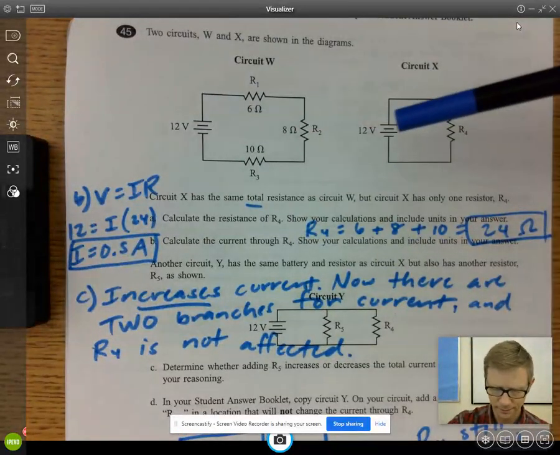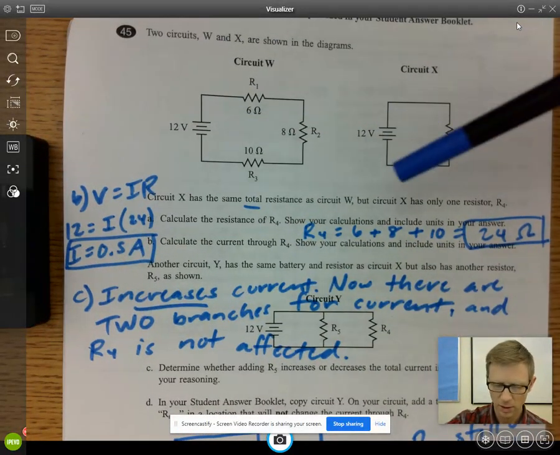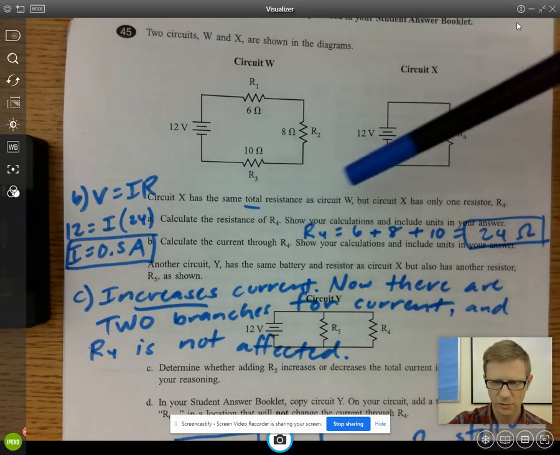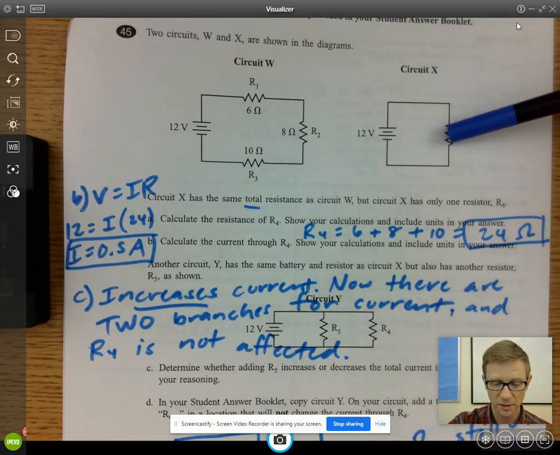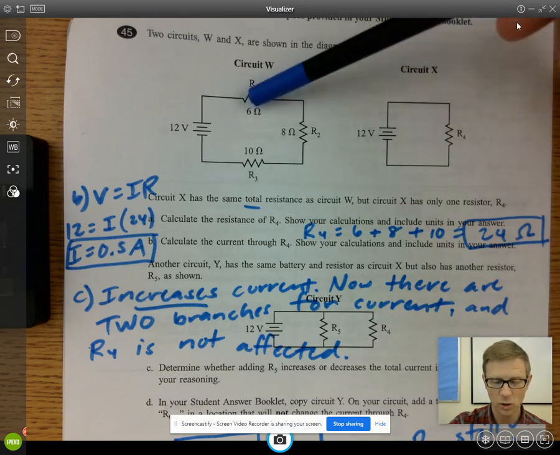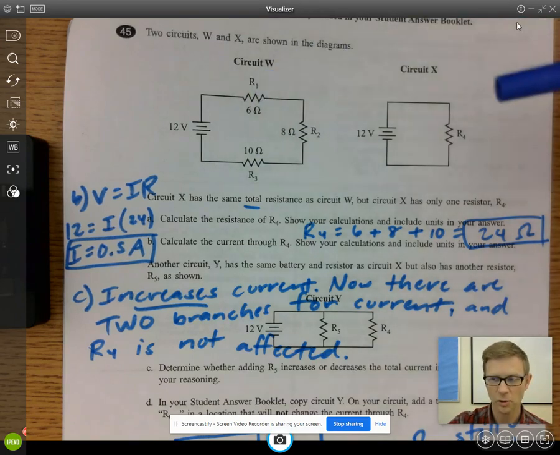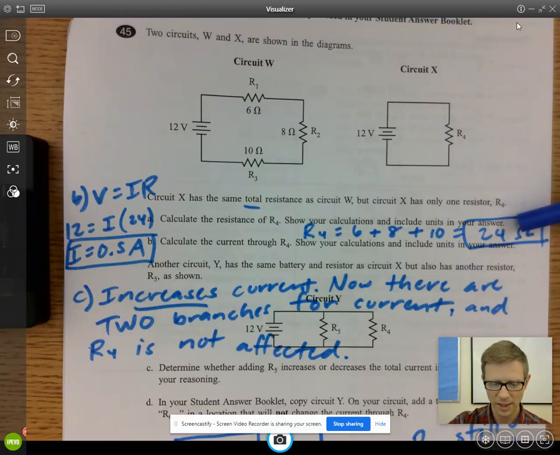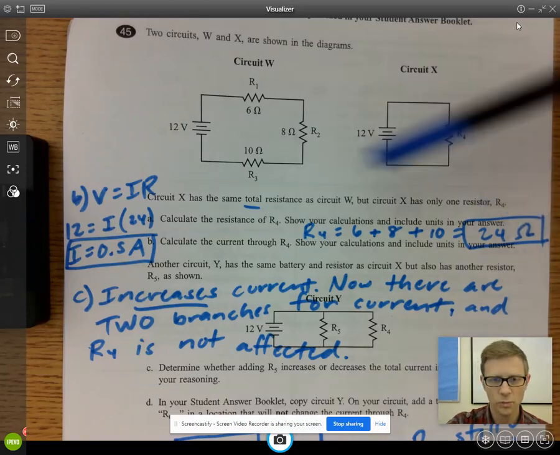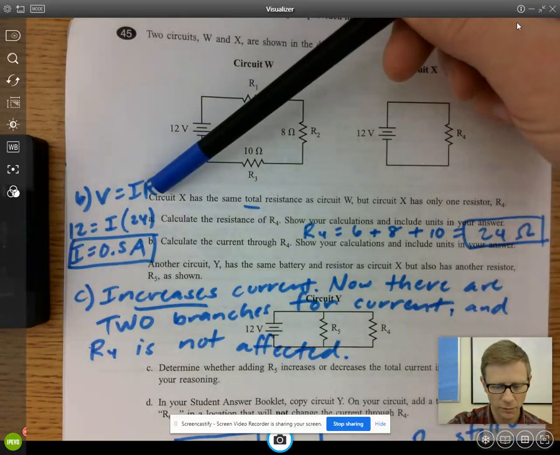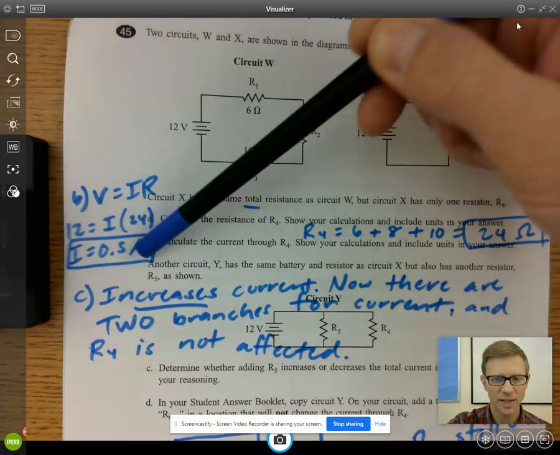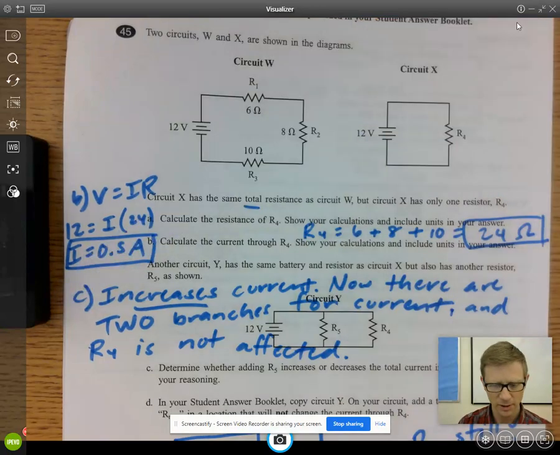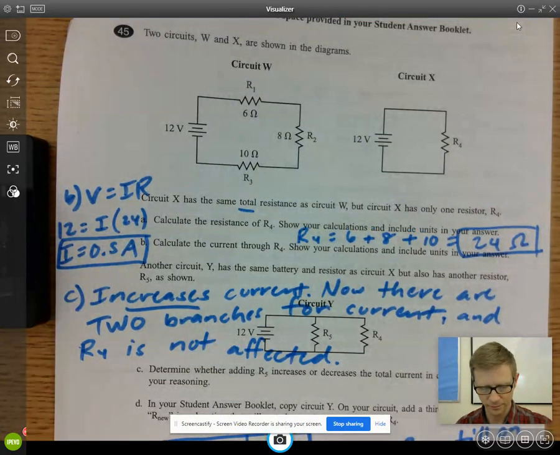Ohm's law. So for part A, first I look at these two circuits. They say this has the same total resistance. Therefore, I can just get the total of these because they're in series. So the total is the total of all those. Then it says calculate the current. Ohm's law, V equals IR, voltage, current, resistance. 0.5 A, the capital A means amperes. That's the unit of current.